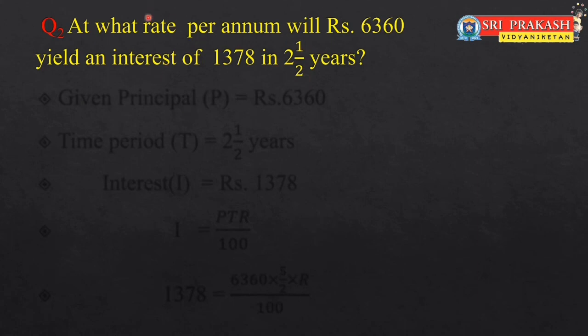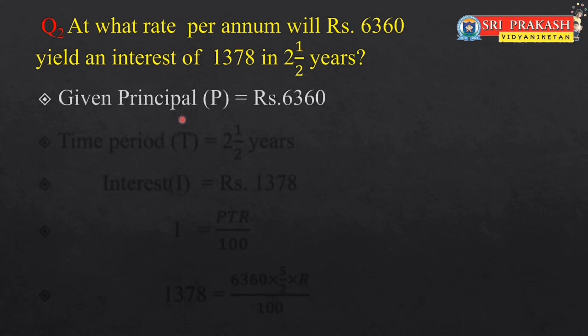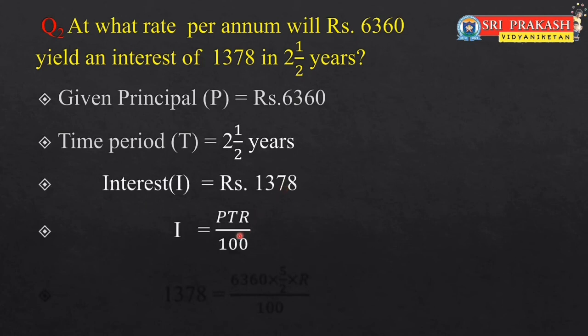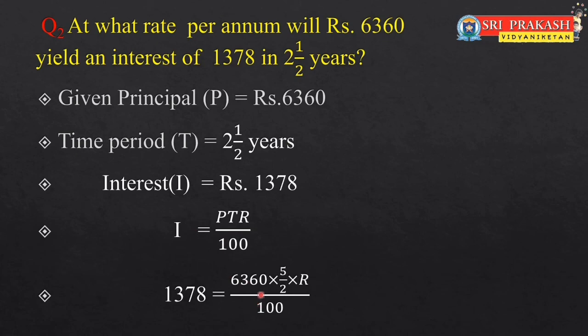We need to find the rate of interest. So given principal is 6360, time period is 2.5 years, interest is 1378. By applying the formula I is equal to PTR by 100, I is 1378 which is equal to P value 6360 into 5 by 2 into R by 100.